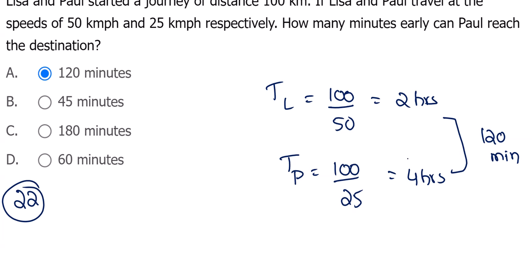Actually, how many minutes early can Lisa reach the destination? Question mistake: Lisa's speed is more, so Lisa will reach early. Even though we cannot see it, this is the screenshot. I didn't type anything. Even though there is a mistake in the question, we cannot do anything with the company. There might be mistakes when they're creating n number of questions. There is a chance for mistakes.